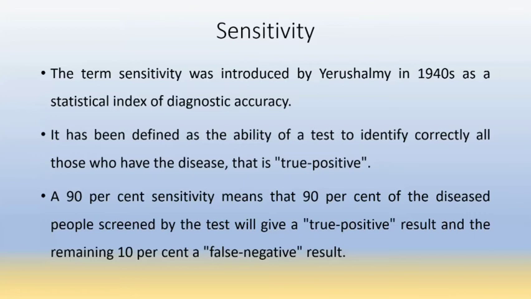A 90% sensitivity means that 90% of diseased people screened by the test will give a true positive result, and the remaining 10% will give a false negative result. So 90% sensitivity means 90% of diseased people screened will give a true positive result, and 10% will give a false negative result.